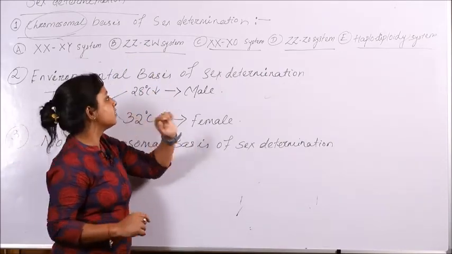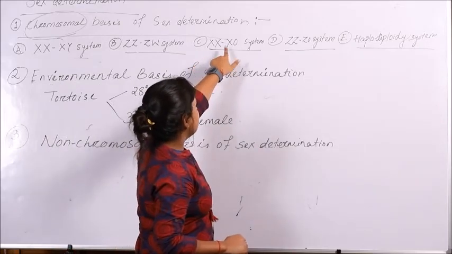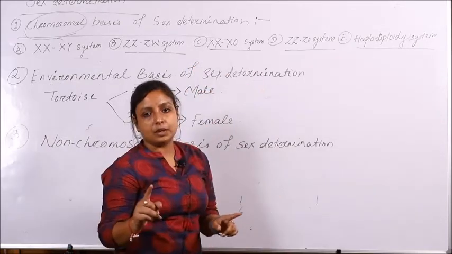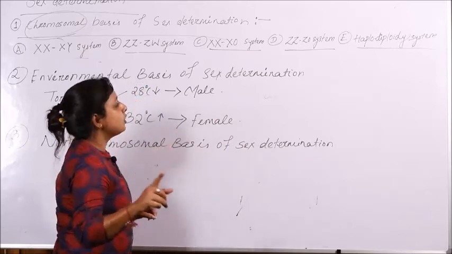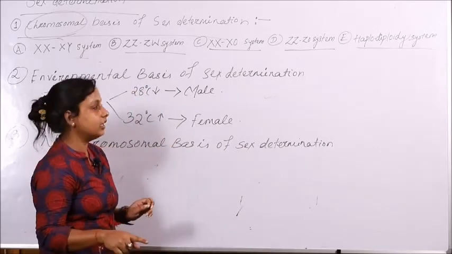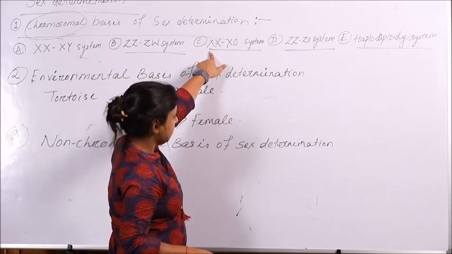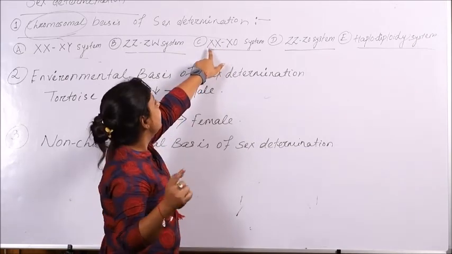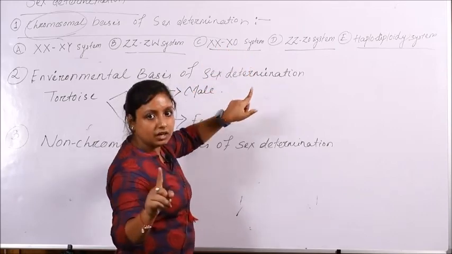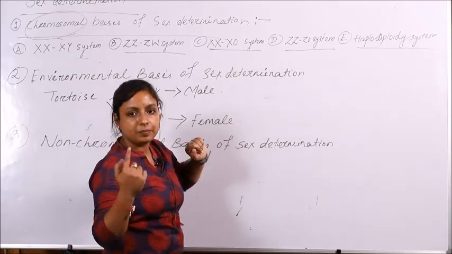Example, birds. When we are talking about XX and XO system, here not the type of sex chromosome but the number of sex chromosomes is determining the sex of the organism. That means when the sex chromosome is present in a pair like XX, it will develop into a female. When the sex chromosome is present in a single number, that is only X, it will develop into a male.